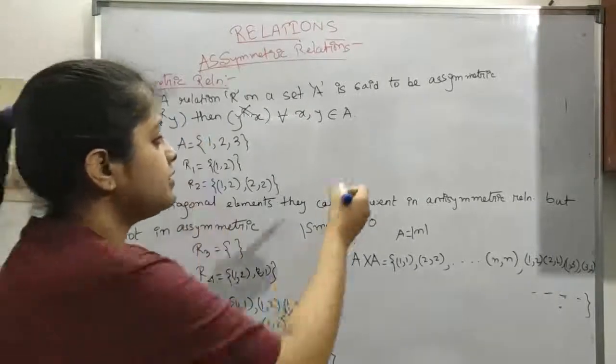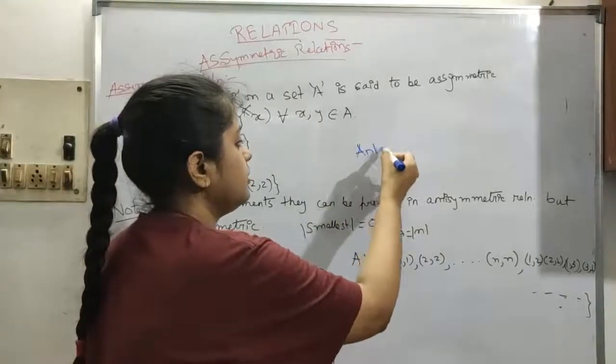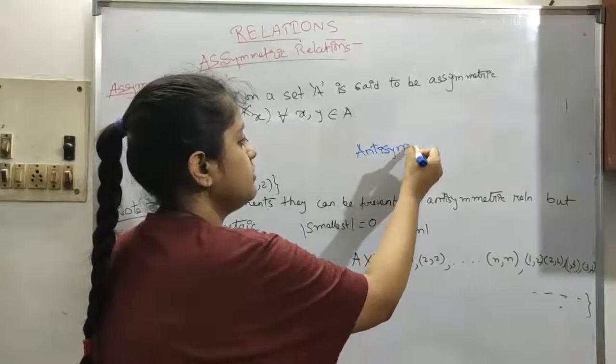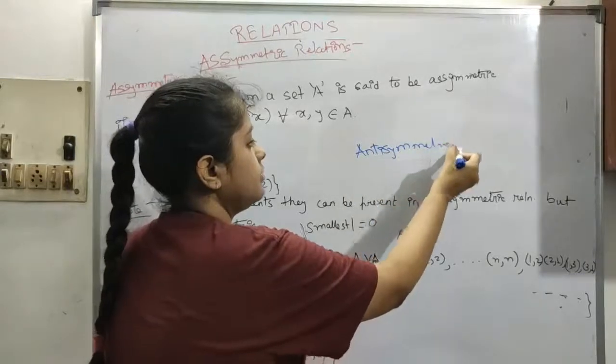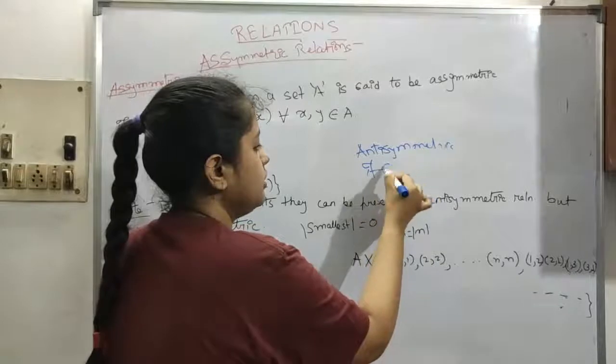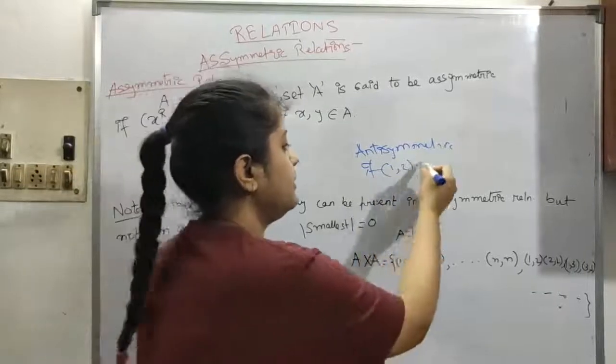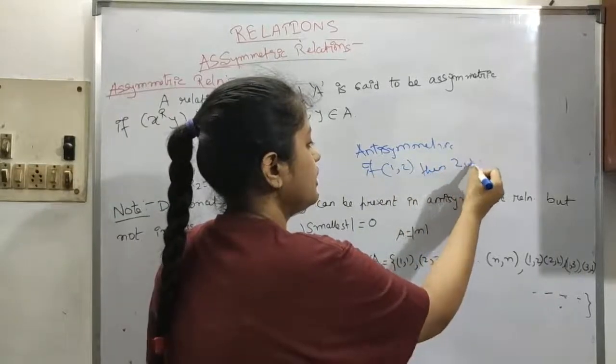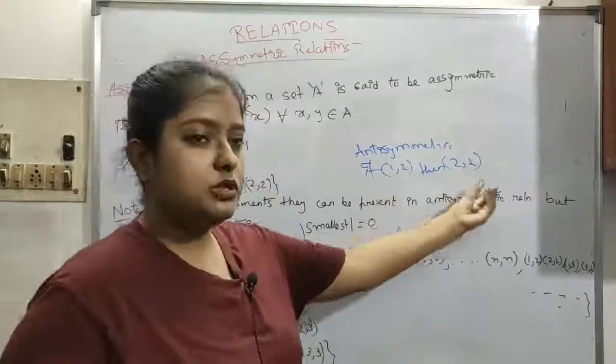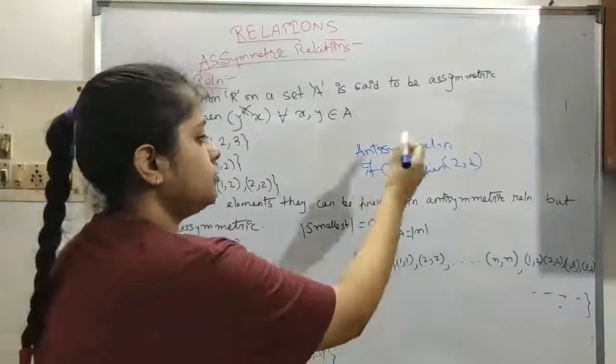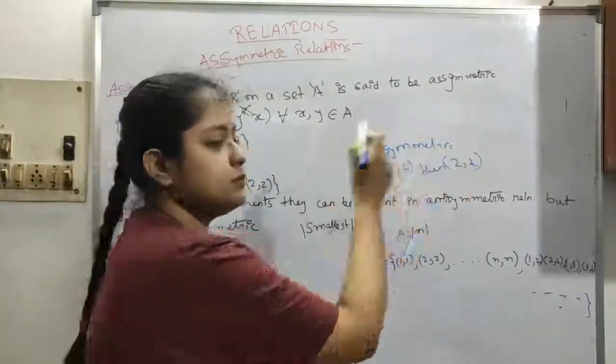We have already seen the antisymmetric relation, right? So what was the antisymmetric relation? If let's say 1 2 is present, then 2 1 has to be present, the opposite one has to be present. Okay, so 1 is related to 2, then 2 is related to 1 has to be present.